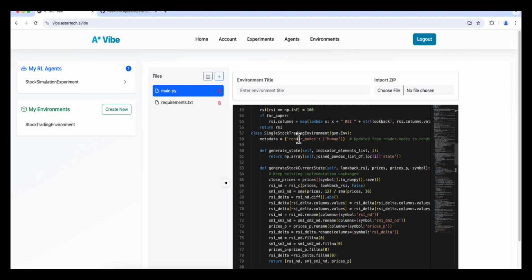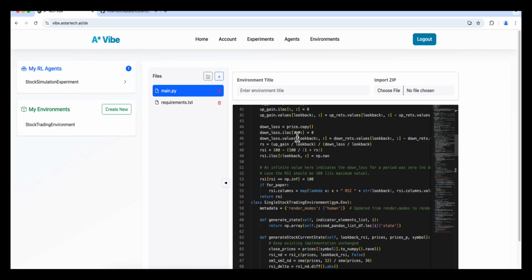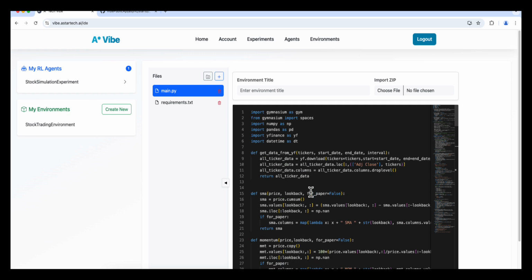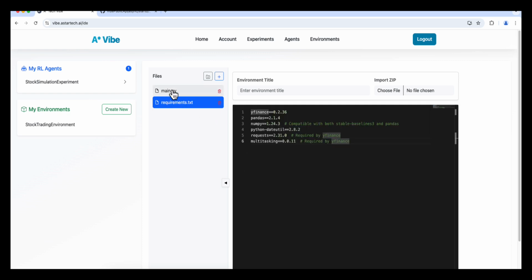The biggest requirement for this environment is the fact that there should be only a single class which extends Pharma Foundation's environment, which is right here. As we see, this is a single stock trading environment which extends the Pharma Foundation's gym environment, and then all of those dependencies can easily be resolved by this requirements.txt.